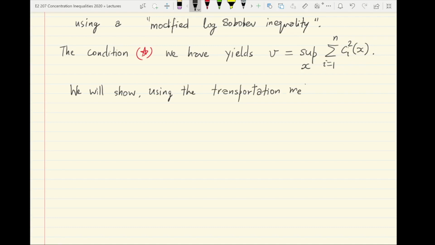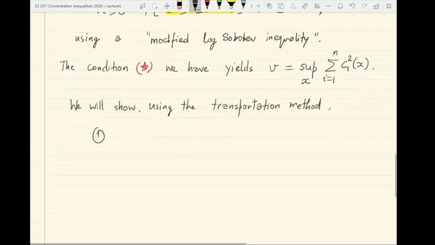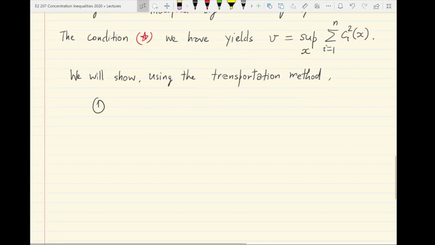One is we will recover the same upper tail bound for Z as above using ideas purely from optimal transportation.